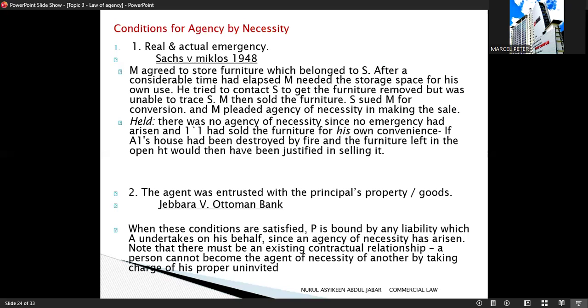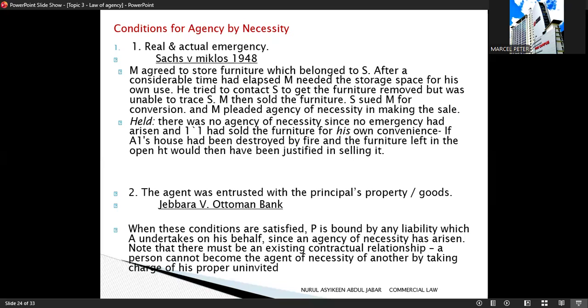So let's look at a case, Sachs versus Miklos in 1948. In this case, M agreed to store furniture belonging to S. After some time, M needed the storage space for his own use. So M tried to contact S but failed. M then sold the furniture. S sued M for conversion, and M argued that he was an agent by necessity.